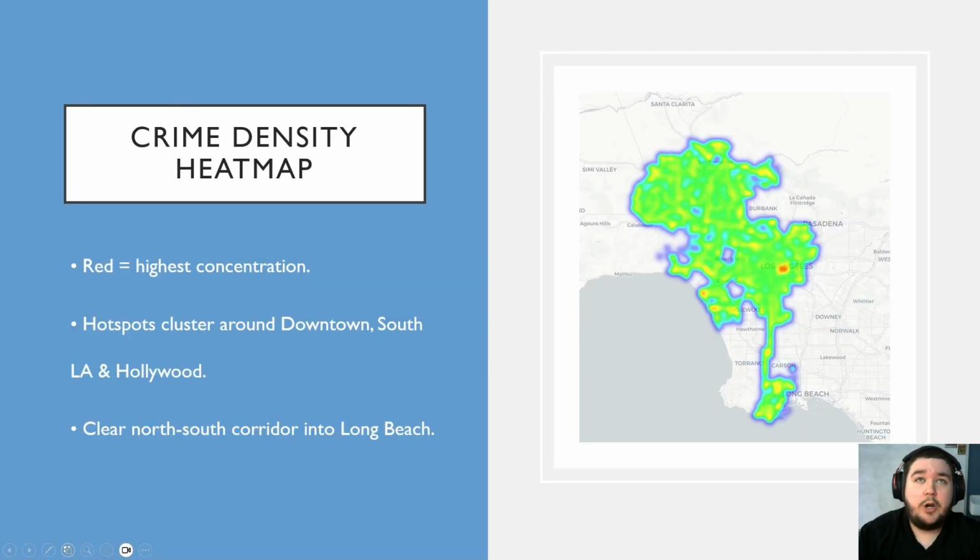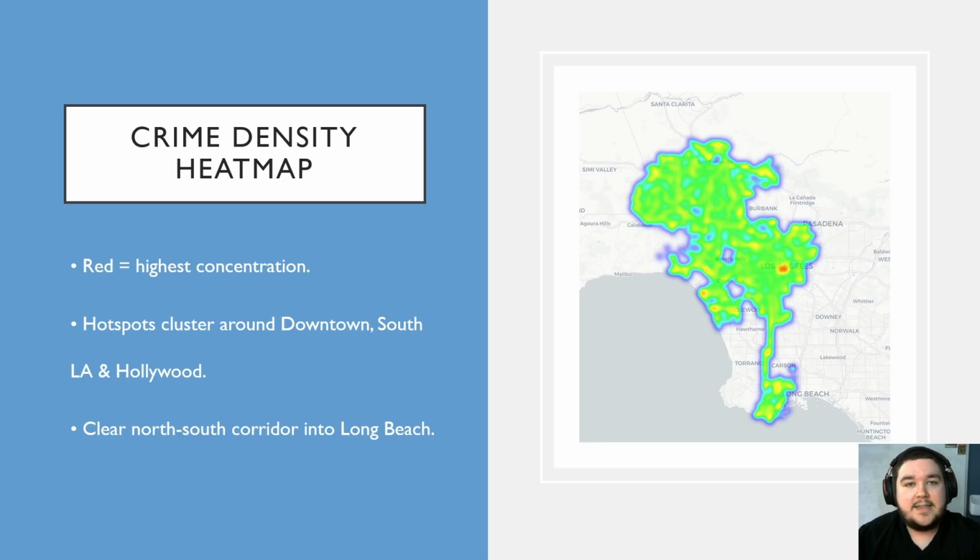Starting out with our crime density map, here's the first visual, a heat map of more than 1 million crime coordinates. The dataset had the coordinate locations. I decided to keep them because I knew it was a possibility to actually create a map with these coordinates, and I wanted to see where these crimes are occurring across LA. So this is my first visual. The red zones, as you can see, are more downtown, South LA, and parts of Hollywood.